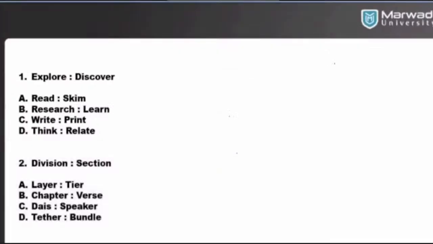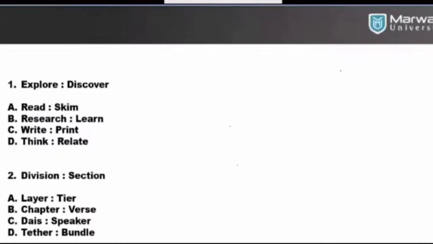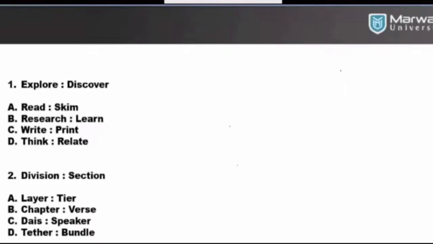So this is the method through which you can do active reading, but it's not exactly reading itself. Writing cannot be considered as printing. Thinking again is not relating, but research actually gives you learning. So you can find the similar relationship: explore, discover, and research, learn. And I would say more than 60%. Let me see the exact figure. Yeah, it's actually 60%. 230 out of 385 have given the right answer.